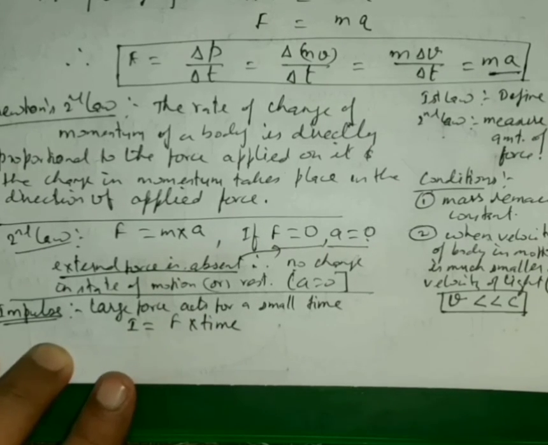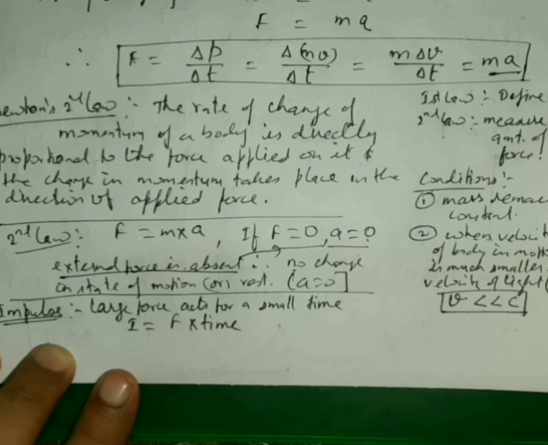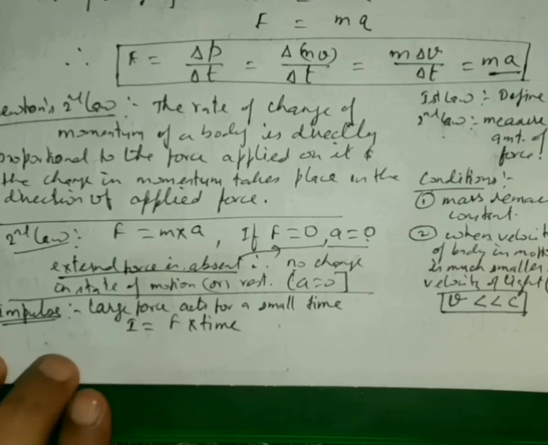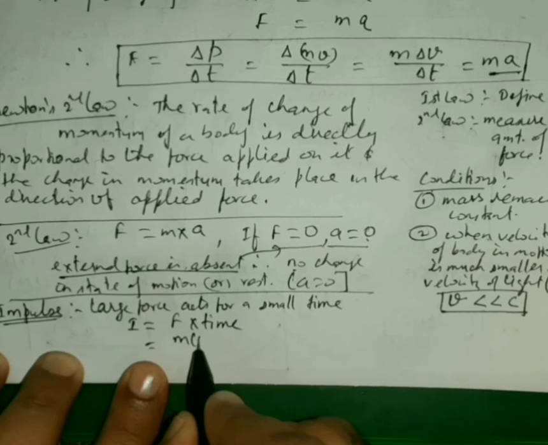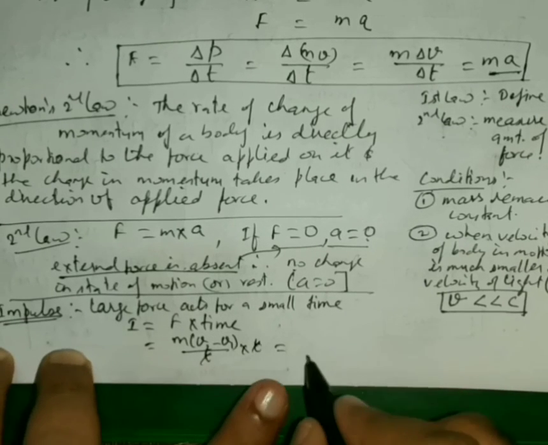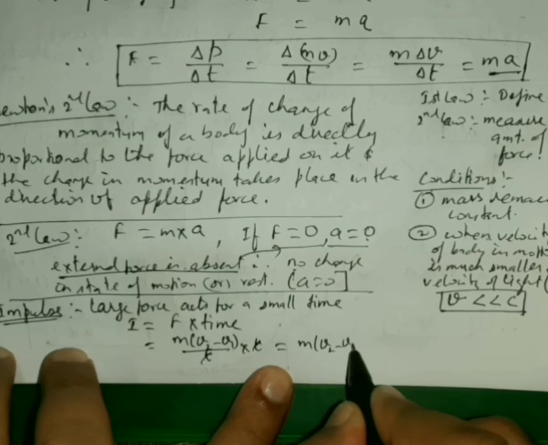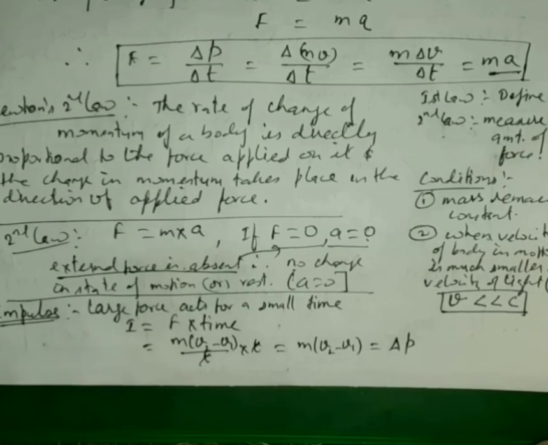Force multiply time. So in the case of, let us take the example, father's slap on the face. In that case, a very large force acts for a very short time. So impulse can be measured in this way. We have seen that force is change in momentum, so m multiply (v2 minus v1) over t, and multiply t. So this impulse is equal to m multiply (v2 minus v1), that is equal to change in momentum.